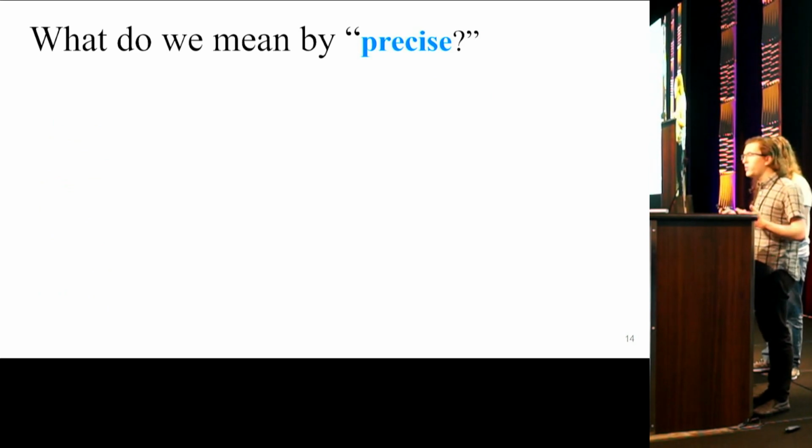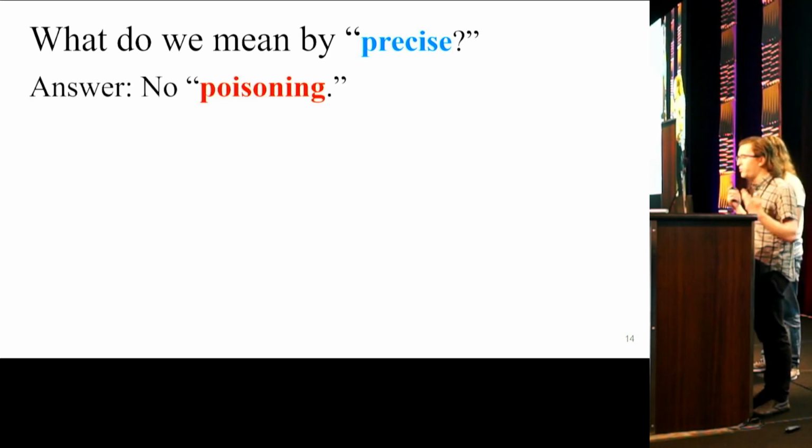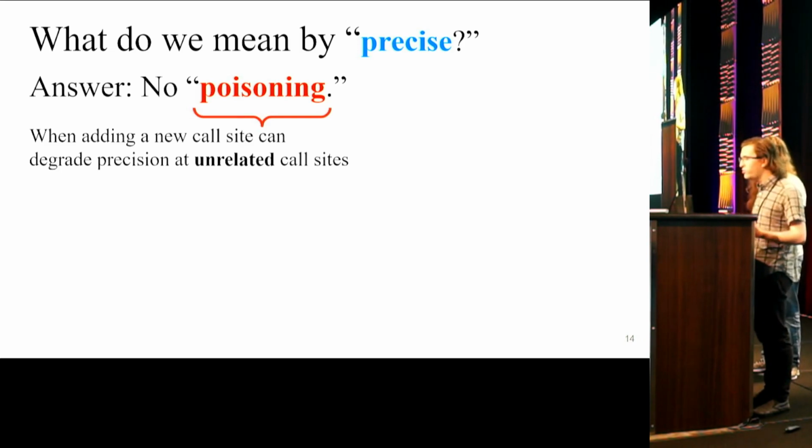And when we say that we want to be precise, what we mean concretely in the context of this talk is that we want to avoid something which we're going to call poisoning. So poisoning is when adding a new call to a function somewhere in your program can degrade the precision of optimizations for unrelated calls to that same function elsewhere in your program.